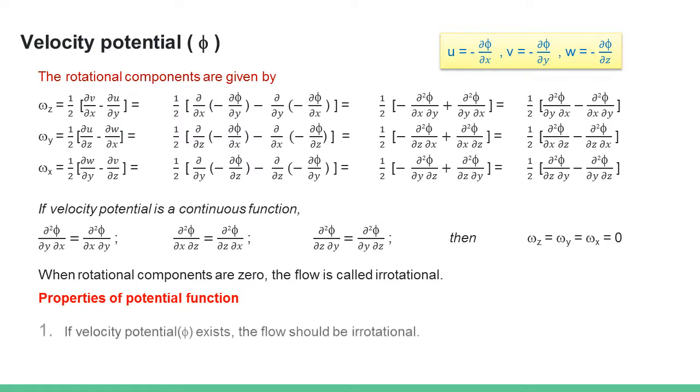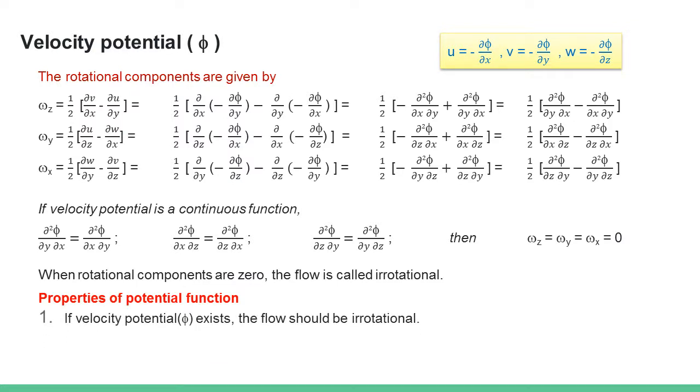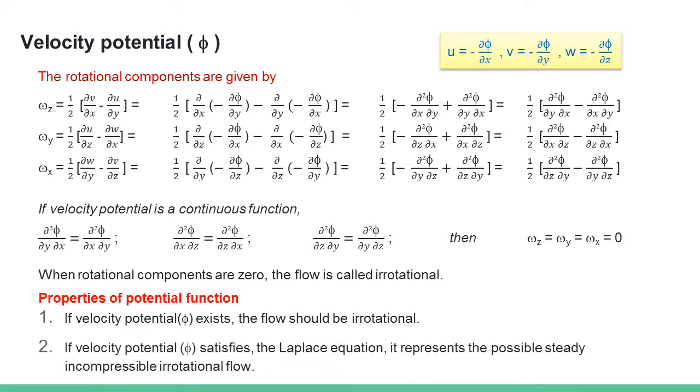Hence, from the previous slide, if velocity potential exists, the flow should be irrotational, and if it satisfies the Laplace equation, it represents a possible case of steady incompressible irrotational flow.